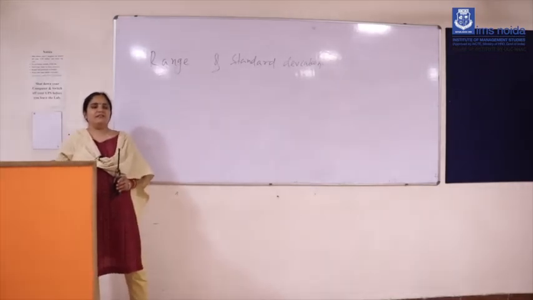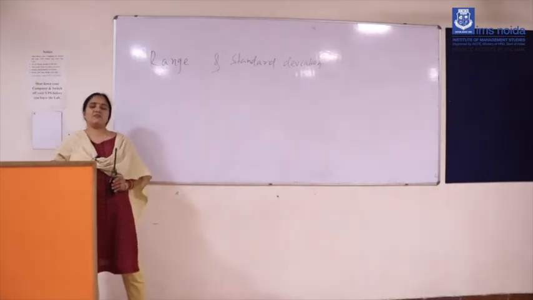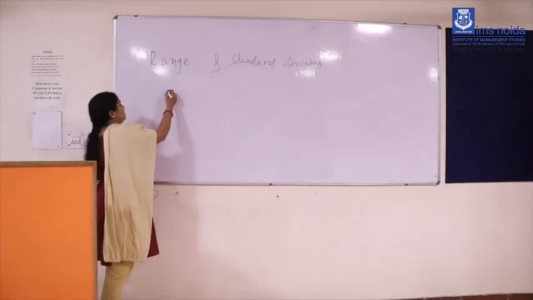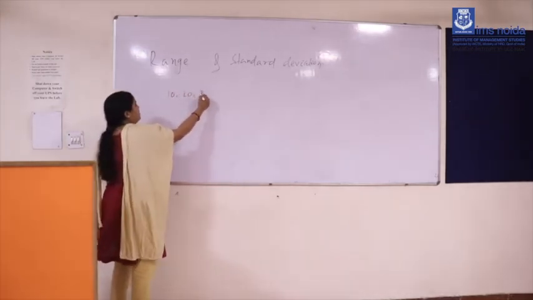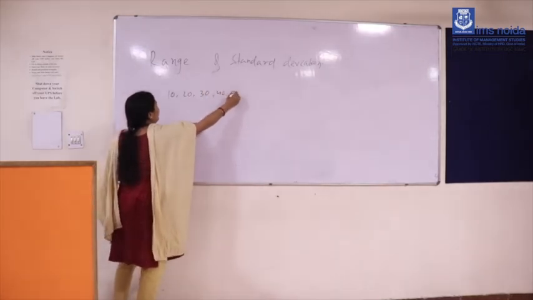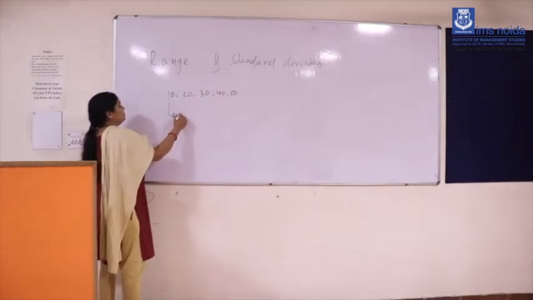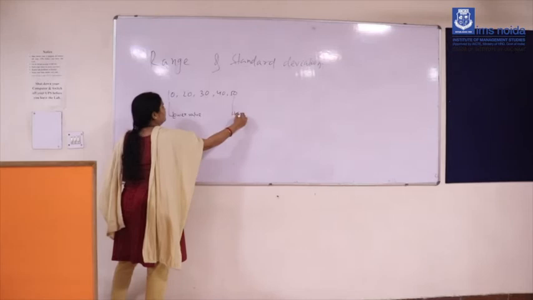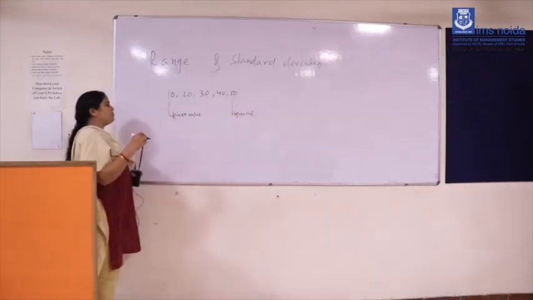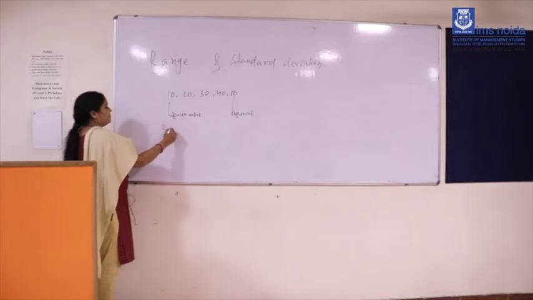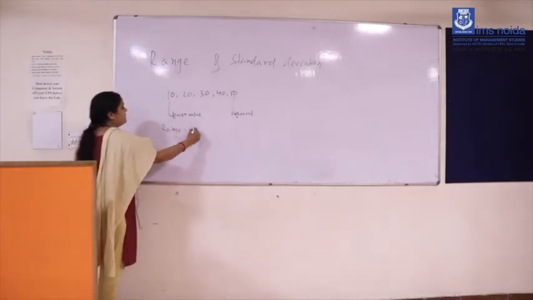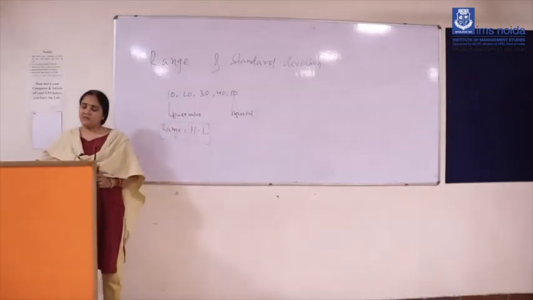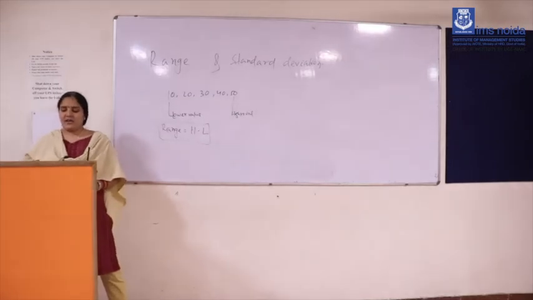Suppose we have a very large amount of data, and someone asks you how to find the range. Take a simple example like this, where this is your lower value and this is your higher value. The range is the difference between the higher value minus the lower value. We can write the definition like this: range means the difference between the higher value and the lower value.